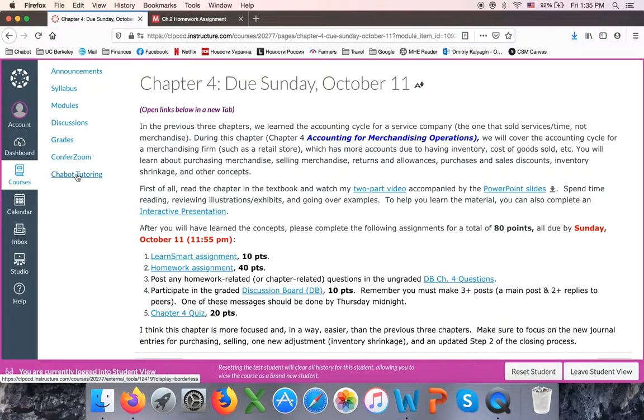This is a link to Chabot Tutoring. You can make an appointment, one-time appointment, or you can make an ongoing, recurring appointment. So every week you're seeing the same tutor for 1 hour. Or there are drop-in hours, which are published on the website for Learning Connections, which is our tutoring center. And during those drop-in hours, you don't need to make an appointment. You just drop in and ask any questions of the tutor.